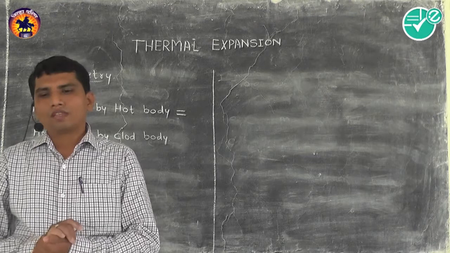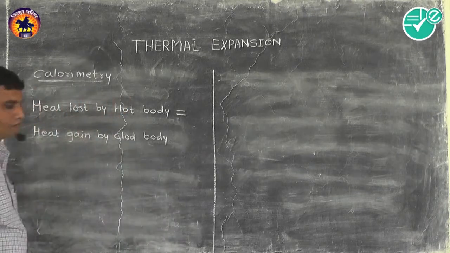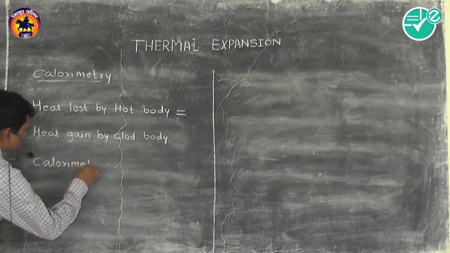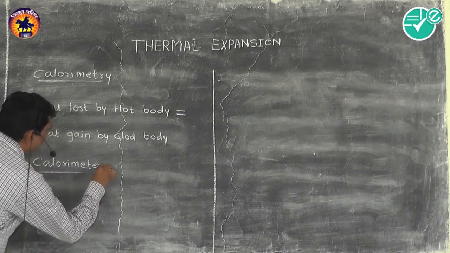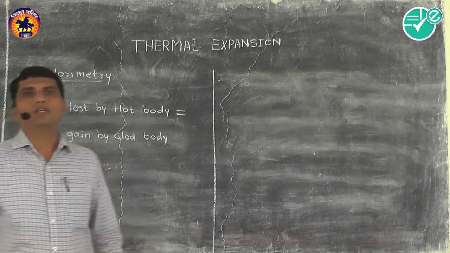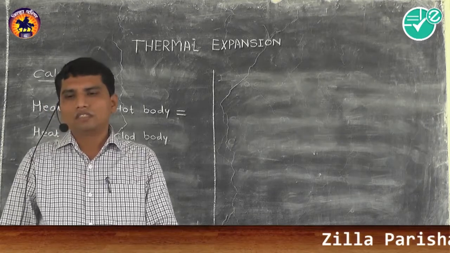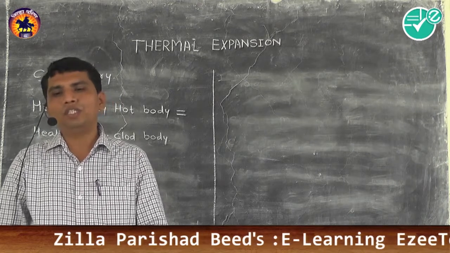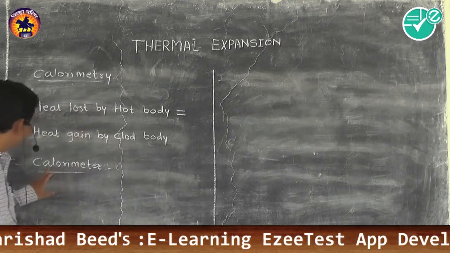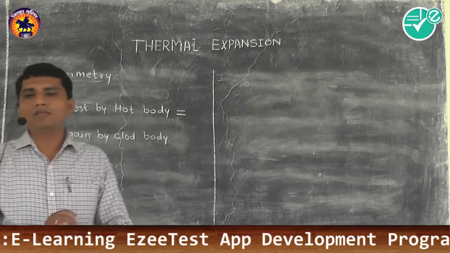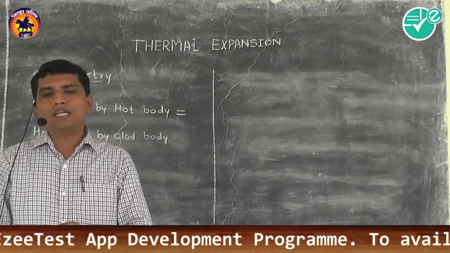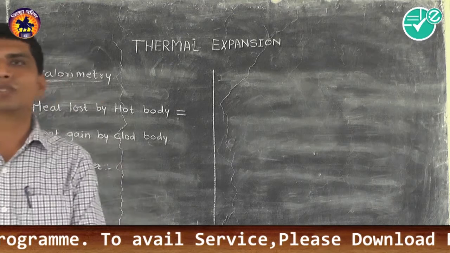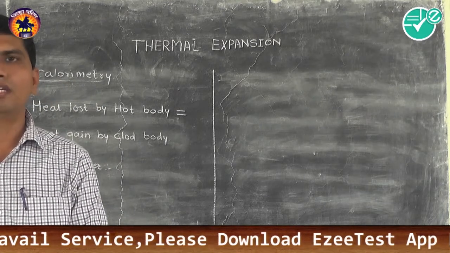Now the next term is the calorimeter. Calorimeter means a device which can be used to measure heat. It is called a calorimeter. So this term you have to remember here.